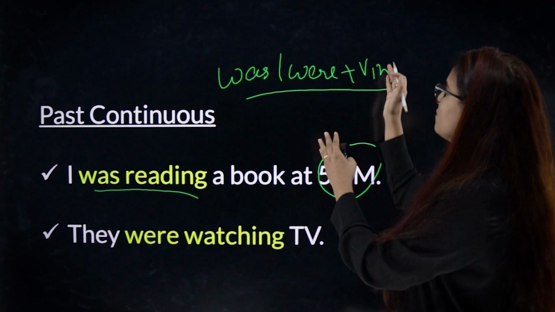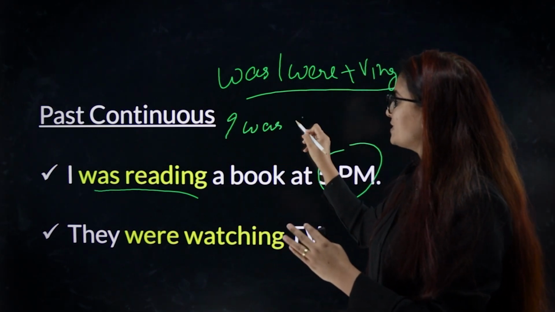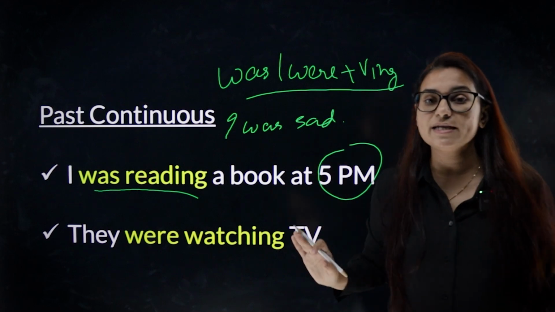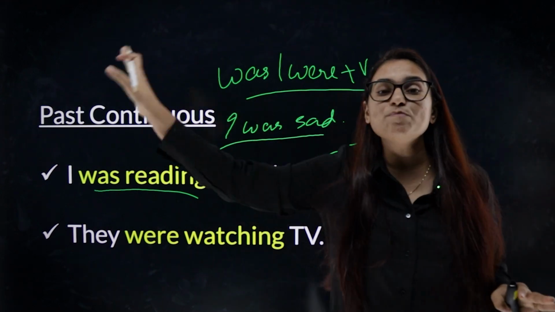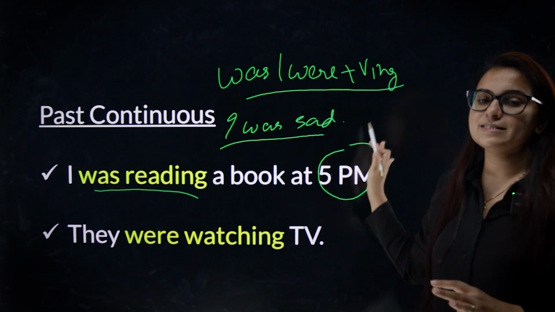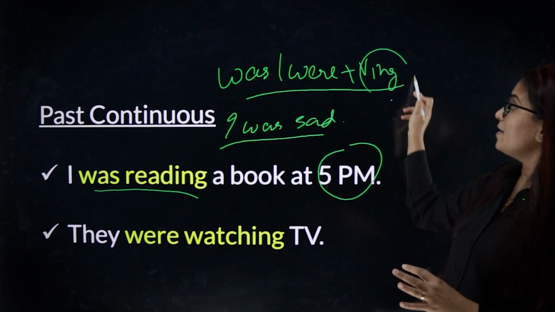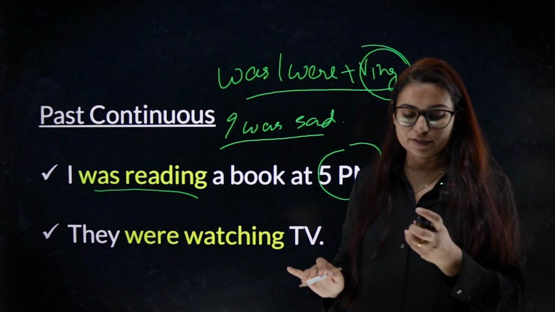If you don't have the ing form and you simply say I was sad, you are not using the ing form, this becomes simple past tense. But if I say I was feeling sad, it becomes past continuous tense. So this is important. This is very important.